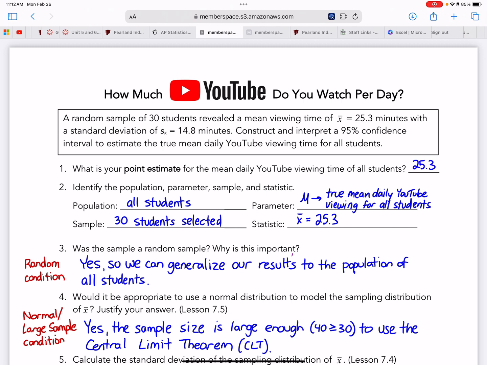And we see it's a large sample because it says 40 is bigger than 30. That's a mistake. It's 30. Obviously, you see the 30. 30 is greater than or equal to 30, so that's the size that we need.